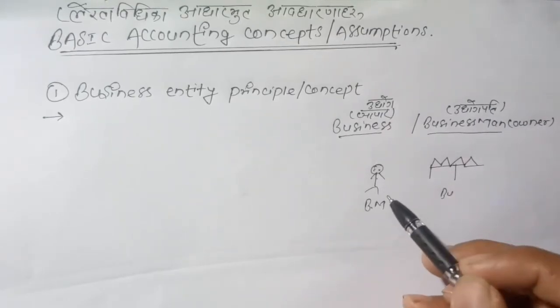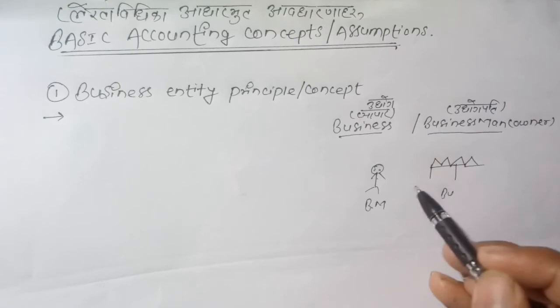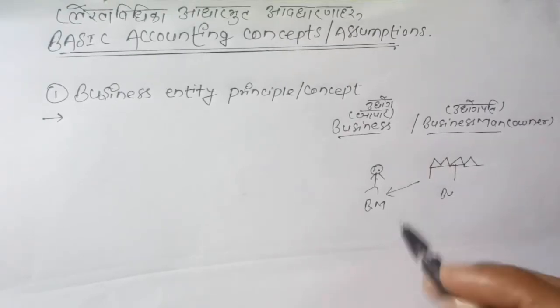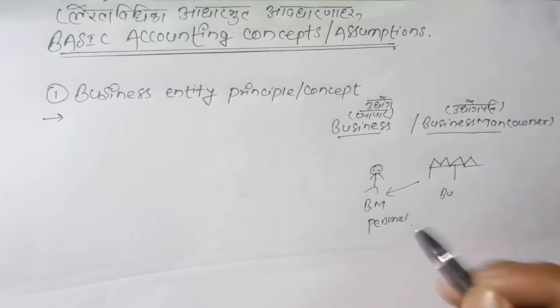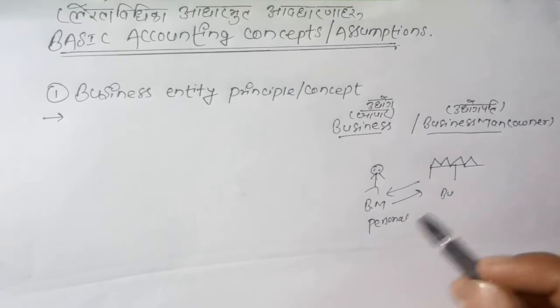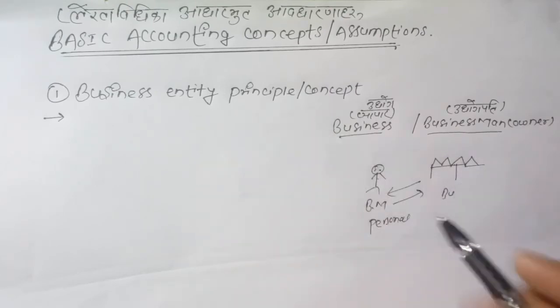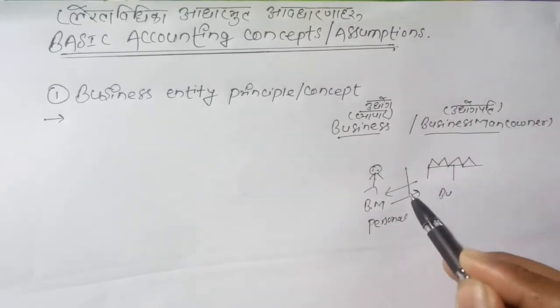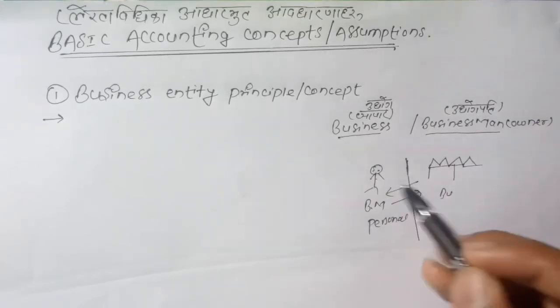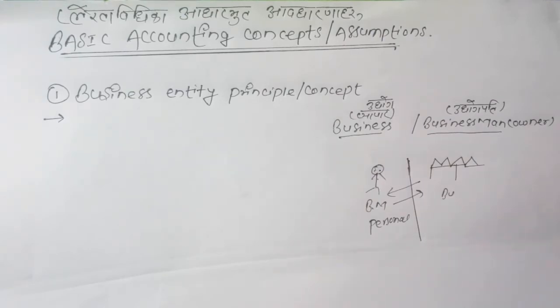We may have seen that the owner of a business uses goods from his business for his personal use, and sometimes he also spends money, his personal property, on business as an investment. So what does this concept tell? These are two different entities. These have separate and distinct identities. They differ from one another.